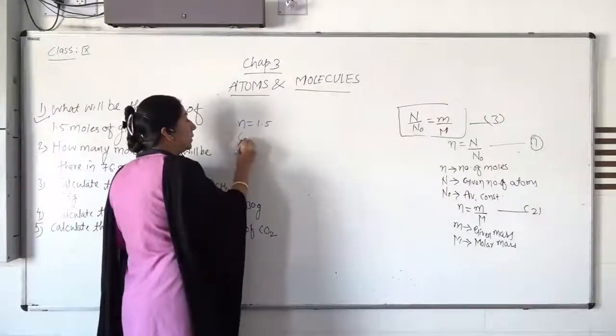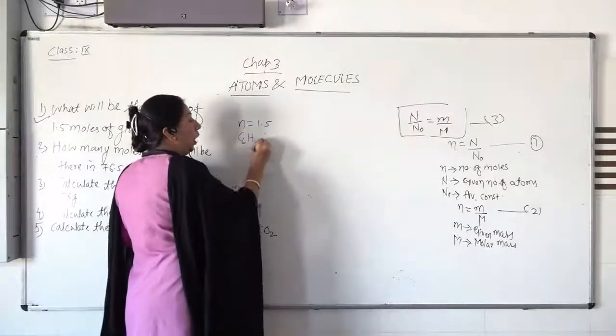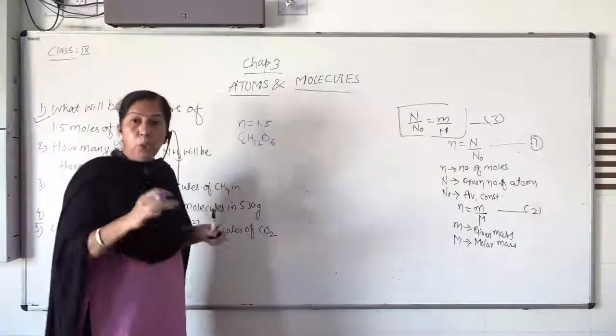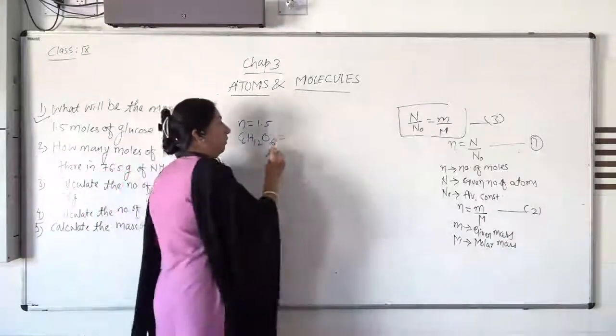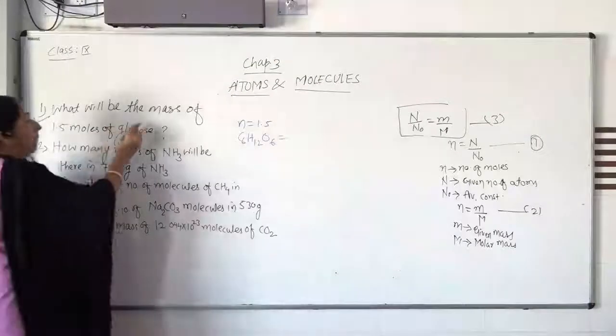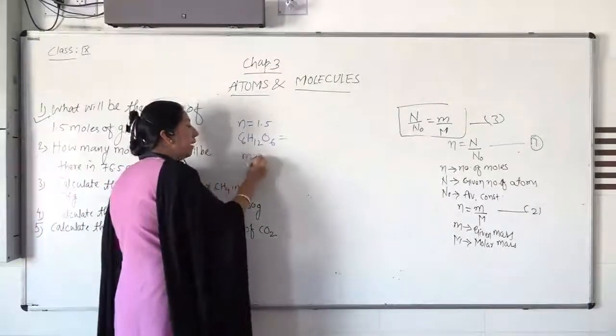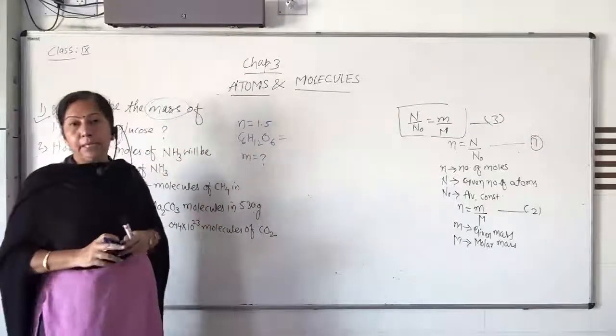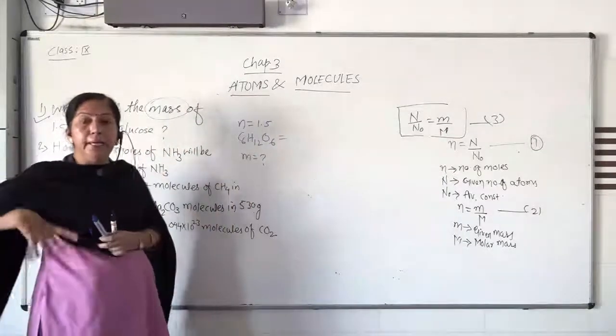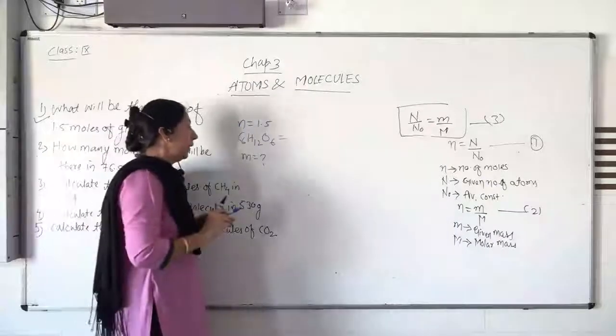Glucose means C6H12O6. Mass is asked, which means you have to find small m. Capital M you will get by adding the mass of each individual element.